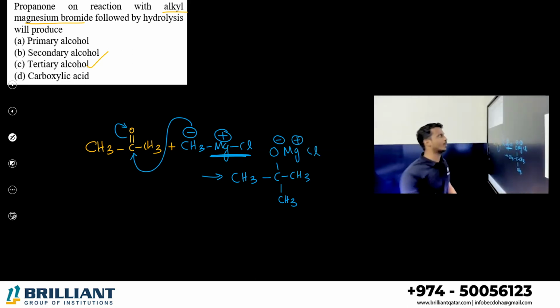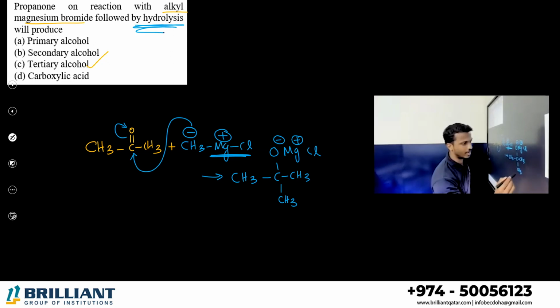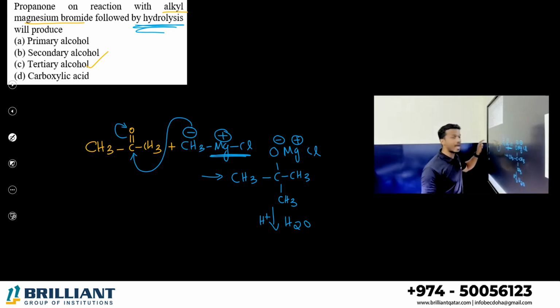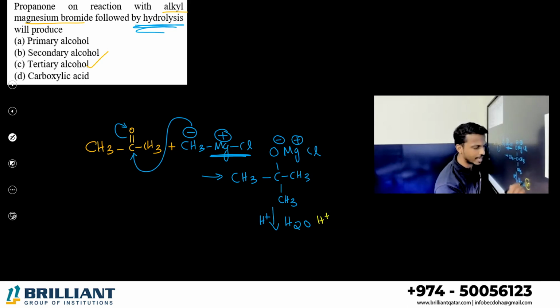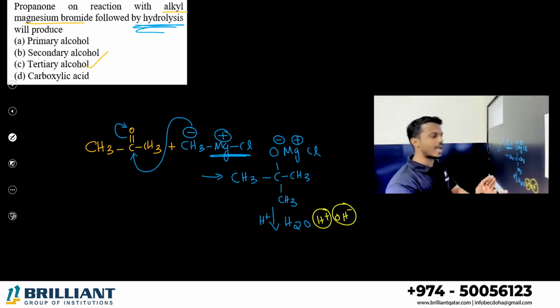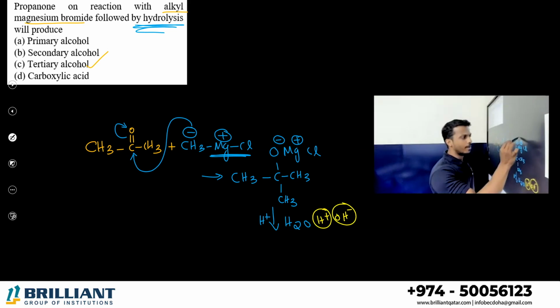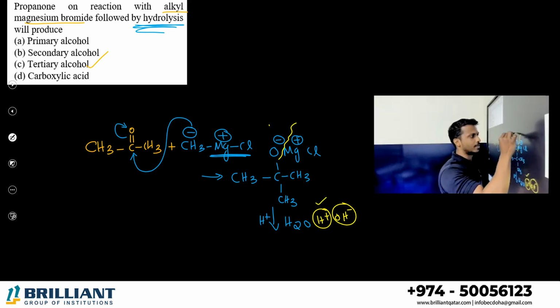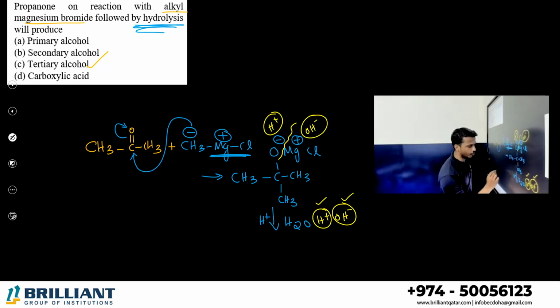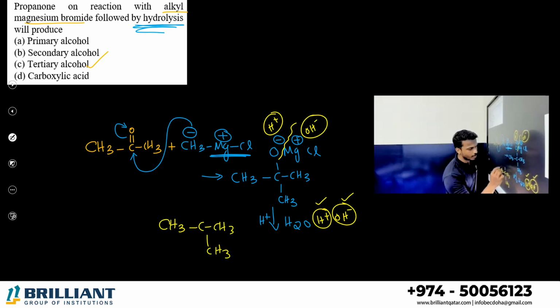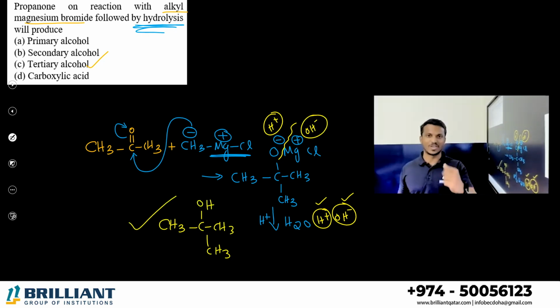Not over. Process is not over. After that what? Hydrolysis. Okay, let me add water. Hydrolysis in presence of acid. Therefore it is called acid hydrolysis. You know, water contains 2 ions. What are they? H+ and OH-. You please add these ions to the above ions because this is O- and Mg+. To the O- part you add H+. To the Mg+ part you can add OH-. So what is the major product, all of you? CH3, CCH3, CH3. Here what does it become? OH. Check it. It is a tertiary alcohol.